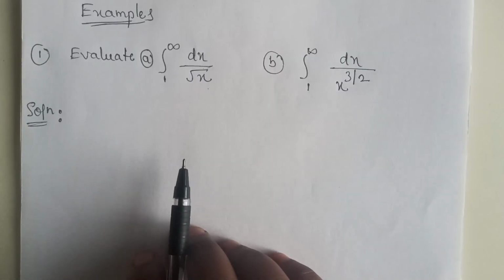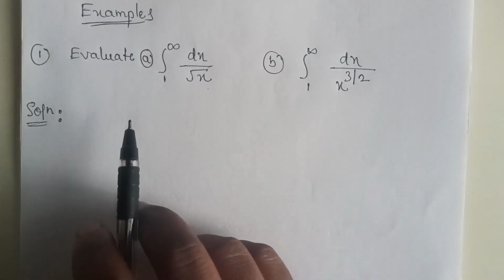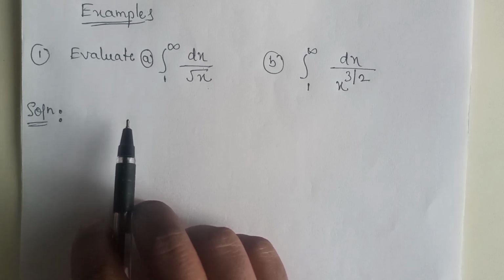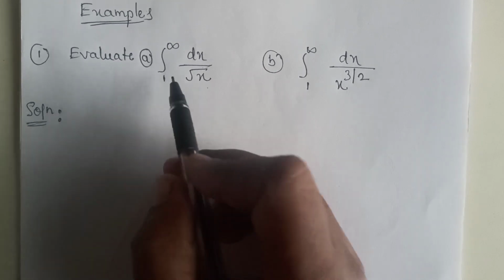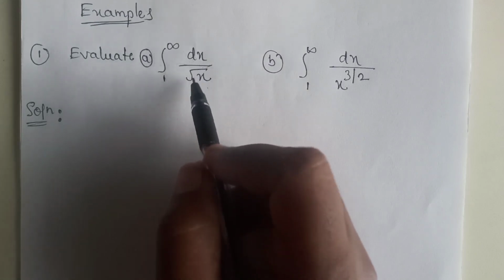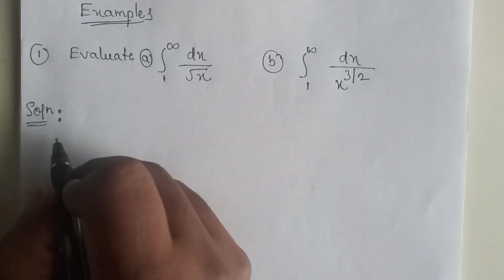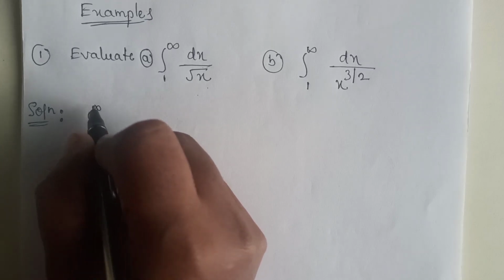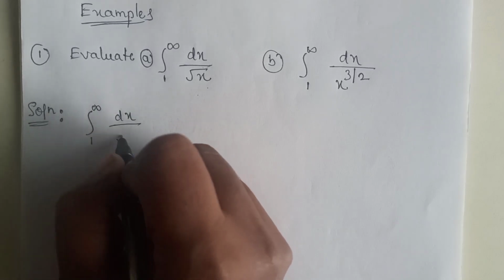Now we shall see some examples on the first kind. We test the convergence of the given improper integrals. The first one: integral 1 to infinity dx divided by root x. Solution: first I will express this given integral in limit form.